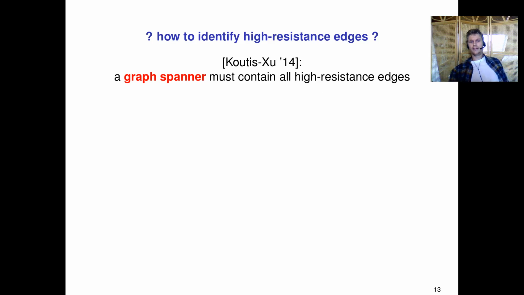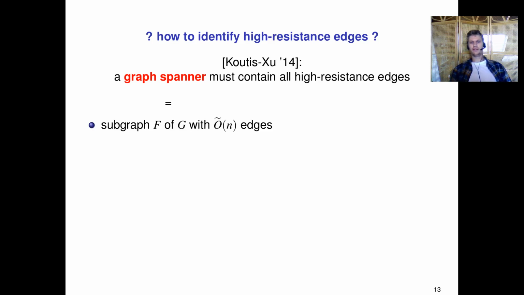But of course, how do we identify these high resistance edges? Here we use a result by Koutis and Xu from 2014, who showed that a certain object called a graph spanner must contain all the high resistance edges. So Spielman and Srivastava showed that the important or critical edges are the high resistance edges, and Koutis and Xu then showed that a graph spanner must contain all high resistance edges and hence all the important edges for sparsification. But what is a graph spanner?